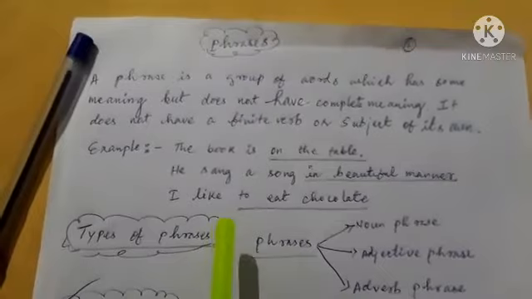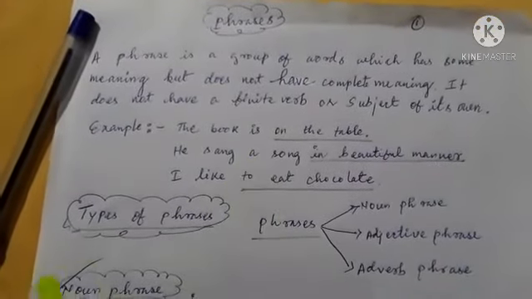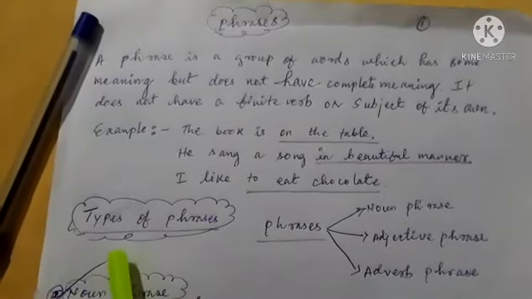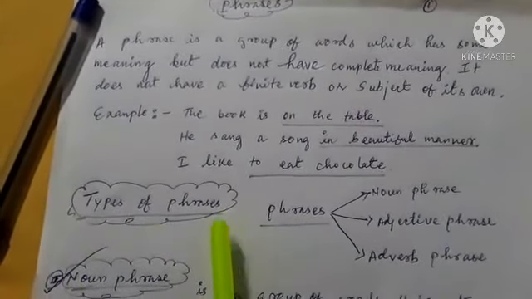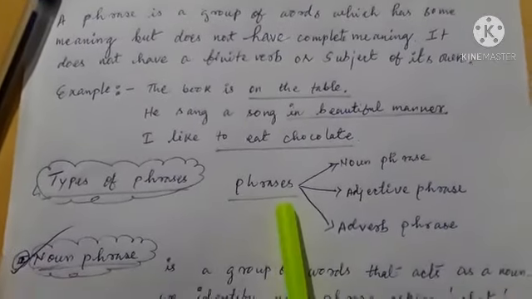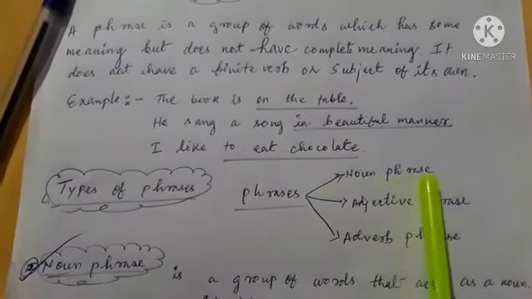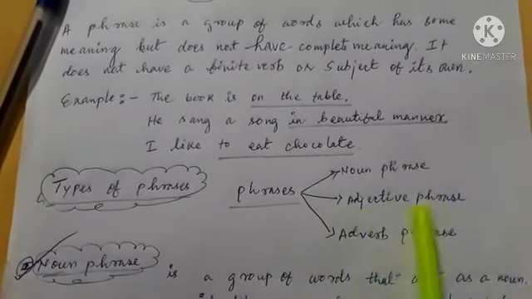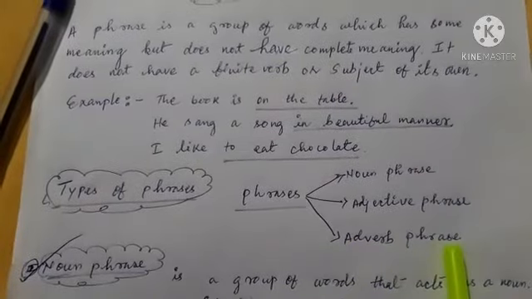After we have discussed what is a phrase or meaning of phrase, now let us discuss types of phrases. There are three types of phrases. The first is noun phrase, the second is adjective phrase, and the third is adverb phrase.